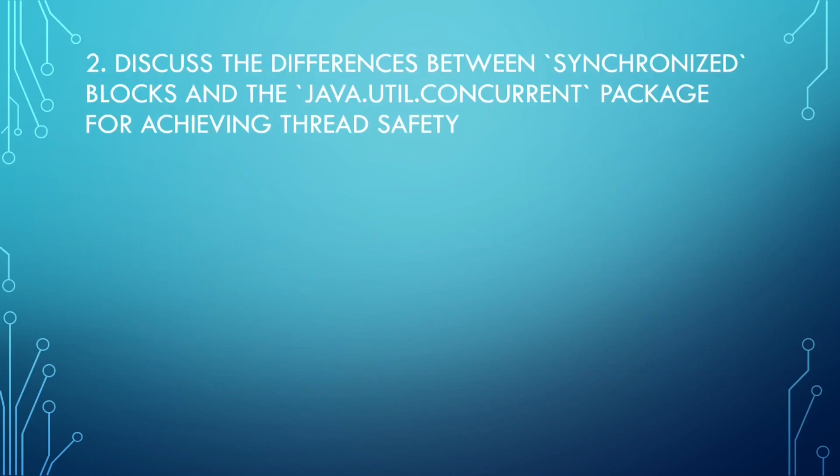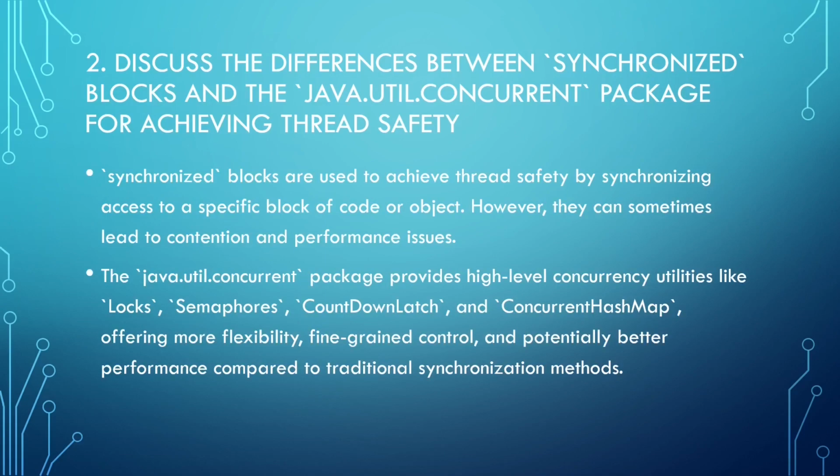Discuss the differences between synchronized blocks and the Java util concurrent package for achieving thread safety. Synchronized blocks are used to achieve thread safety by synchronizing access to a specific block of code or object. However, they can sometimes lead to contention and performance issues.